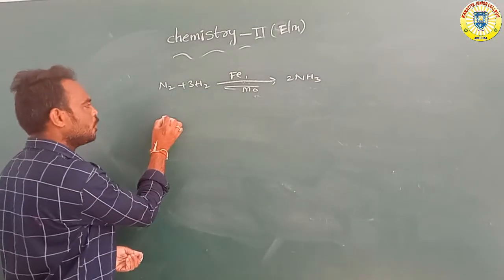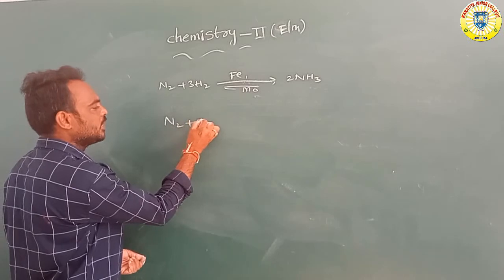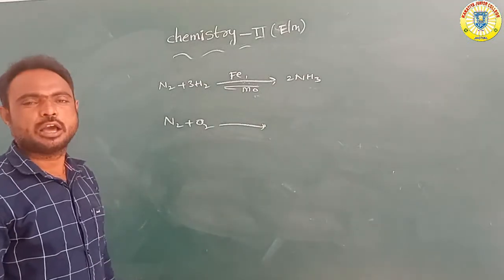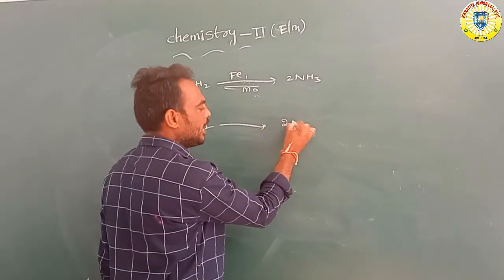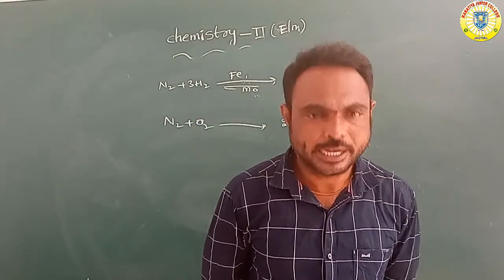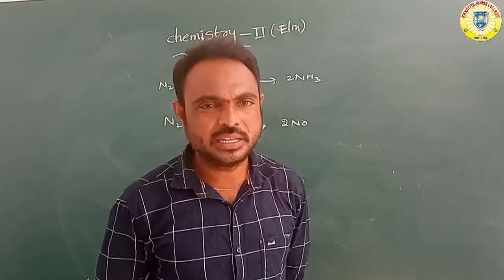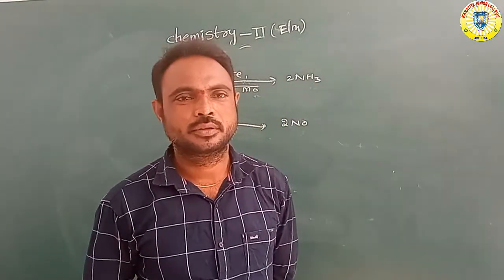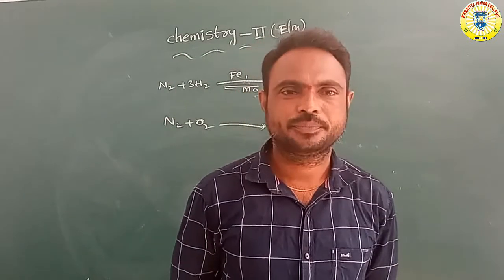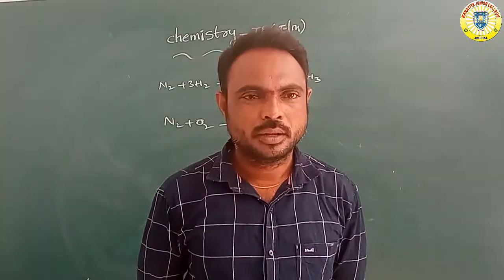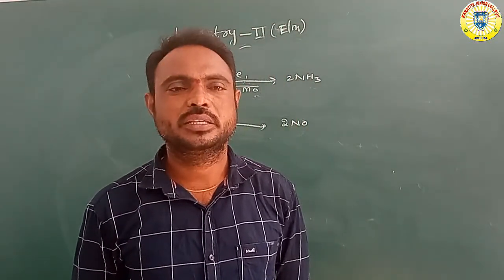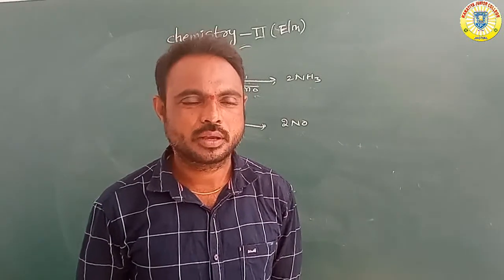Next, nitrogen reacts with oxygen to form NO, nitric oxide. So these are the chemical properties of nitrogen: it reacts with metals, oxygen and hydrogen to form different types of compounds.